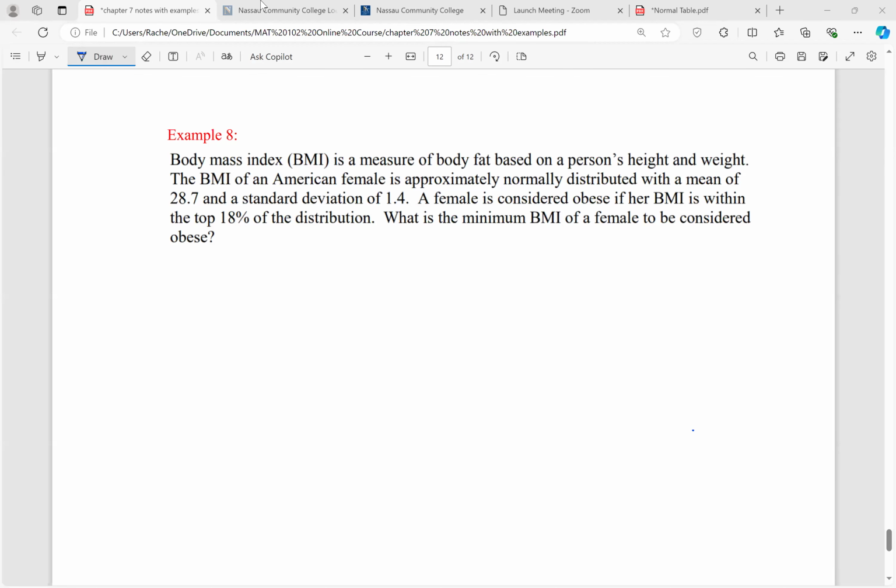So this is the last example that we have to cover in chapter 7, and this will be the last lecture in chapter 7. We're going to do one more example where we have to find a raw score.